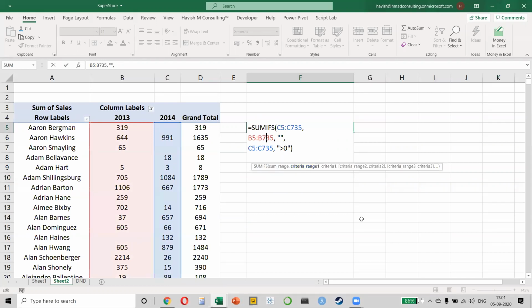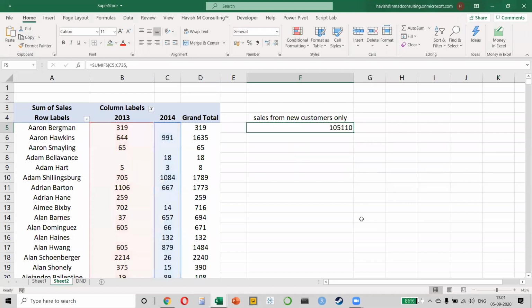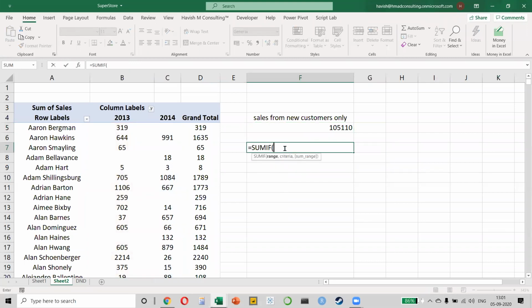Why is it called SUMIFS actually? Because there are 2 or more than 2 conditions. Everyone, please remember, if I write SUMIF, what will happen? It will only ask me for one range and one criteria, correct? But we have multiple criteria, so we have to write SUMIFS, which can have as many criteria as we want. So basically, SUMIFS is like an AND operator. Like in programming, when you do an AND, why do you do it? Because they have multiple arguments. Similarly, when you have multiple arguments, you have to use SUMIFS.